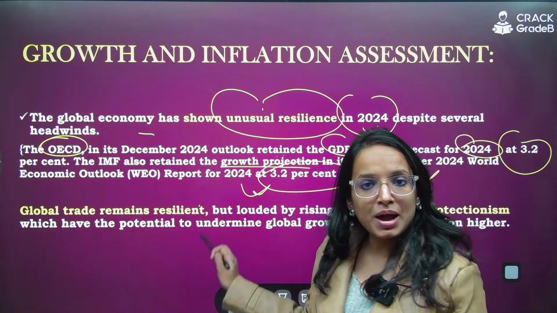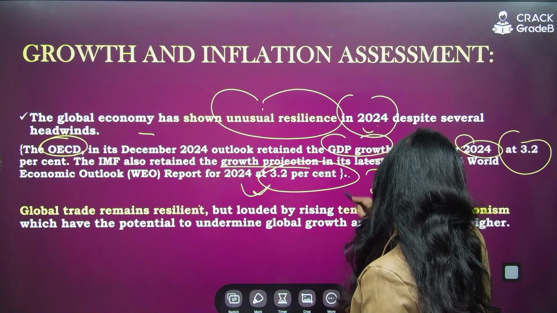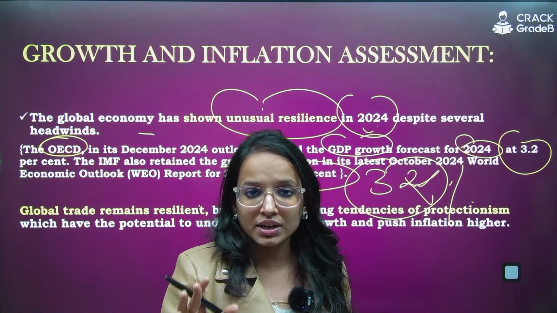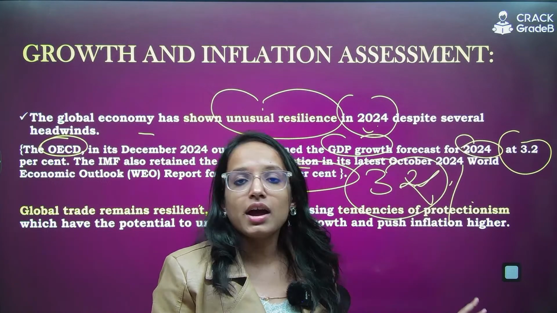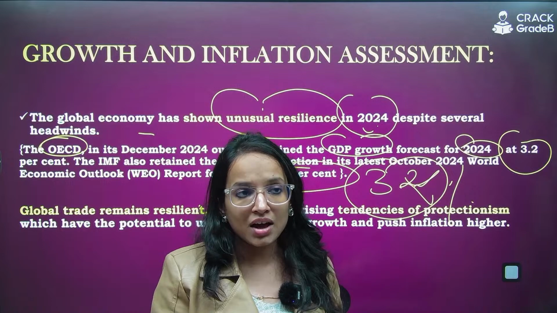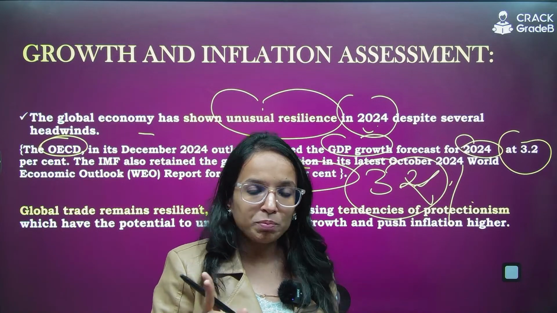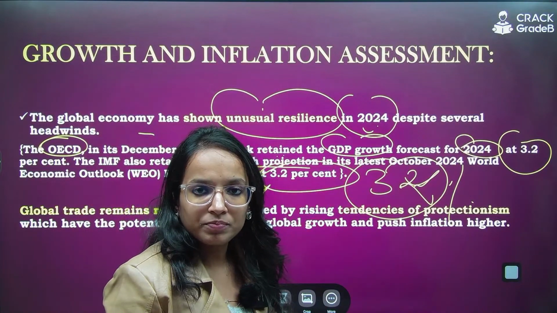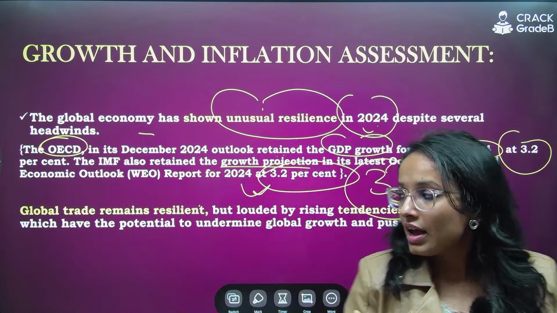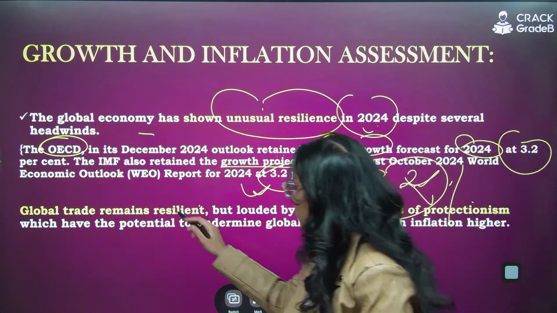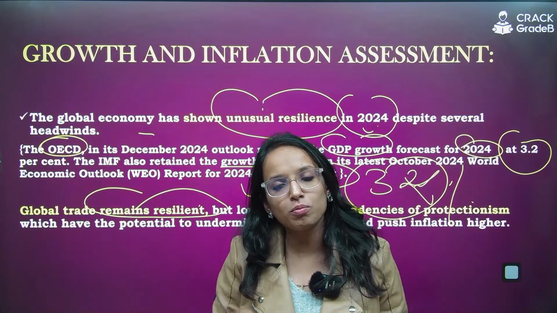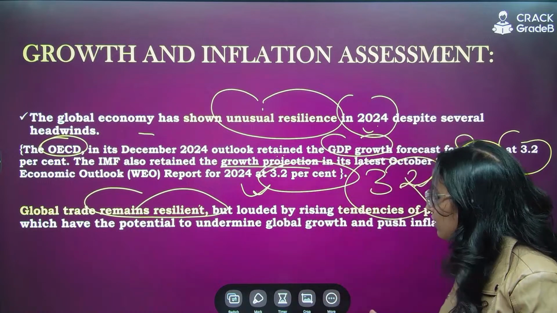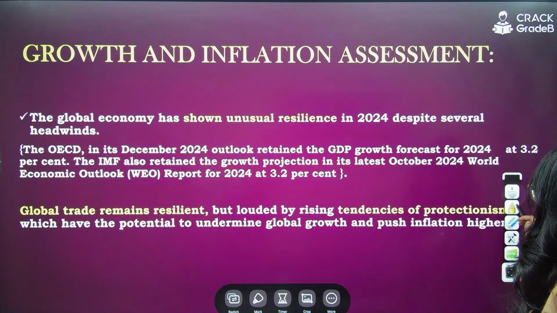So I want you to remember these two global growth projections, 3.2% by two of the most important international organizations, and OECD and IMF data has been again and again asked in your examinations, right? So please remember global projection for 24, 3.2%. Okay, remember that. And then global trade, if we talk about, has remained resilient. That's why the global growth is also resilient. Global trade has remained resilient. It is also booming, but there are tendencies of protectionism.